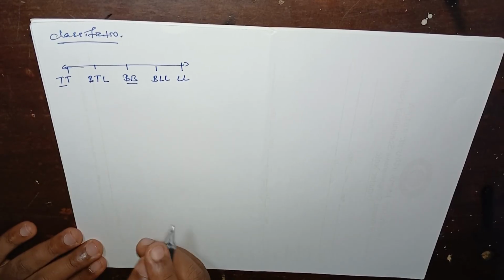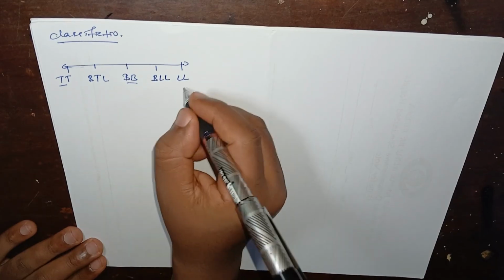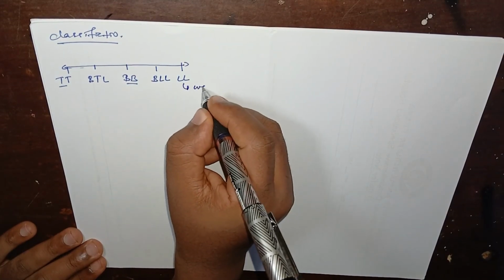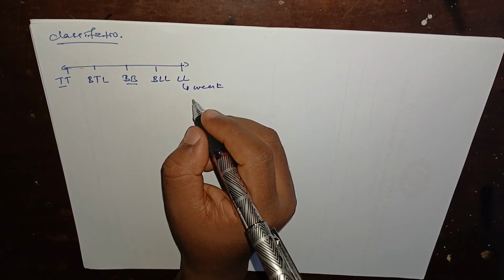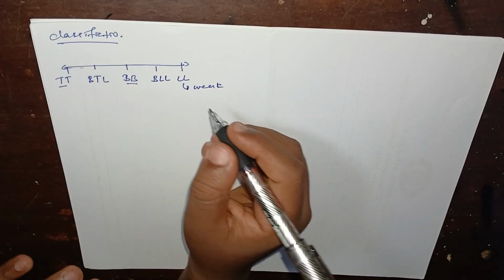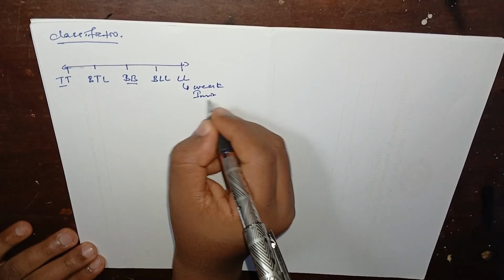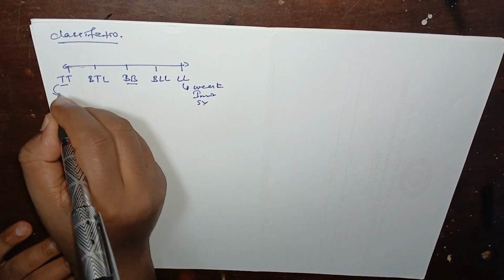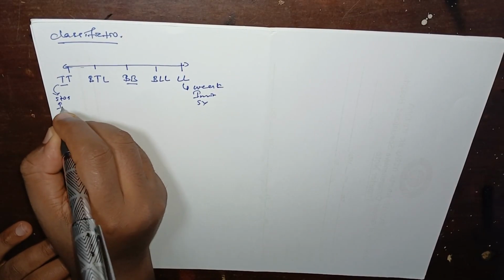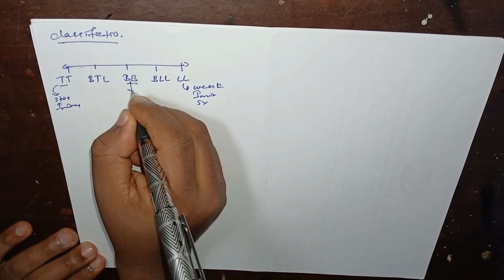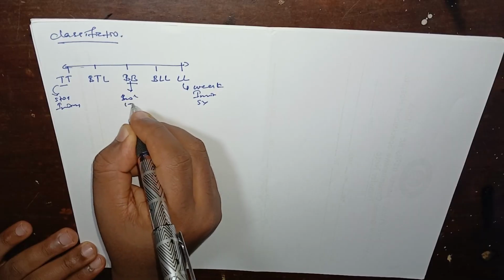So I have discussed them in different ways. In these cases, we have weak immunity, but in the case of this, we have strong immunity, and in the case of this, we have borderline immunity.